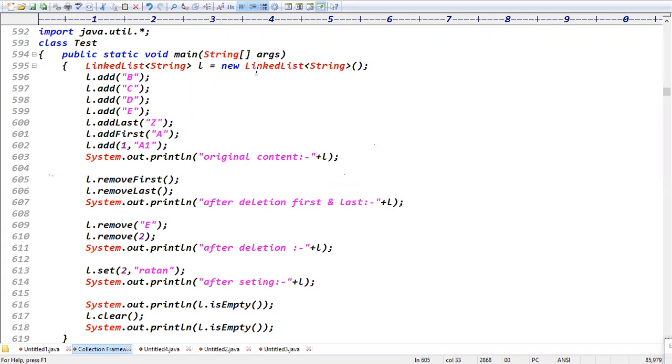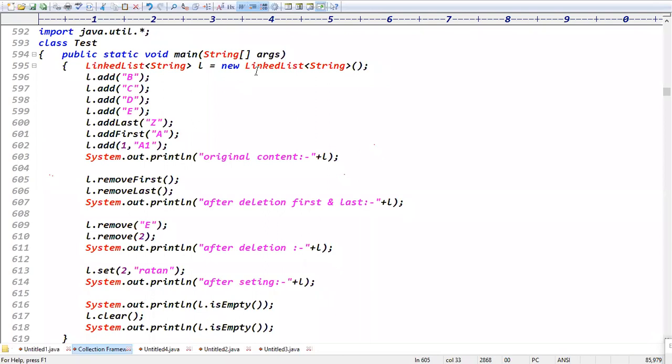Hey, can you hear me? This example is clear, right? So addFirst adds data at the first location, addLast adds the data at the last location. removeFirst is there, removeLast is there, isEmpty is there. These are the basic points, right? Everyone is clear about that example, right?